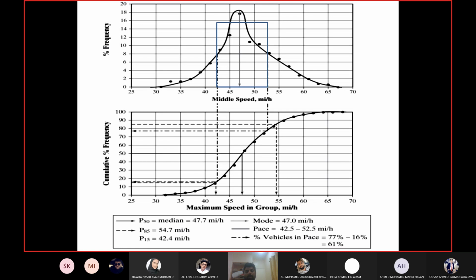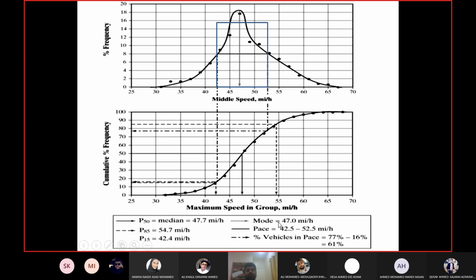Okay. So we will do it using the cumulative frequency curve, the bottom curve. Okay, so you found the values from the top curve. Now you will use the bottom curve to find out the percentage of drivers for these values. Now keep one thing in mind, that they have plotted these two curves on the same graph paper, and the x-axis has the same scale. So whether you take the values from the top axis or from the bottom axis, it doesn't matter.